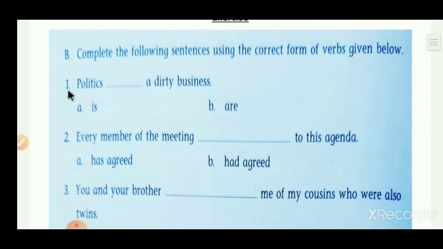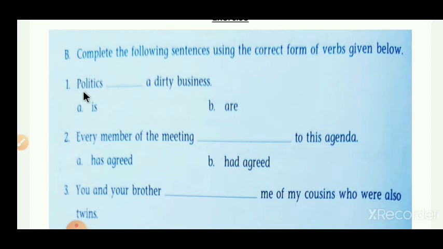First sentence is there. Politics blank a dirty business. Here two verbs are given, first is, second one is are. First of all we have to see the subject of that sentence. Which is the subject here? Politics is the subject here. Politics is one type of subject name.